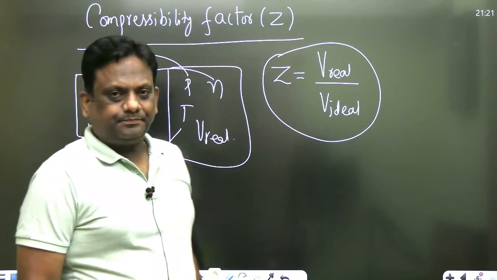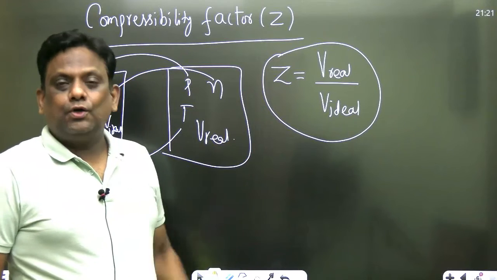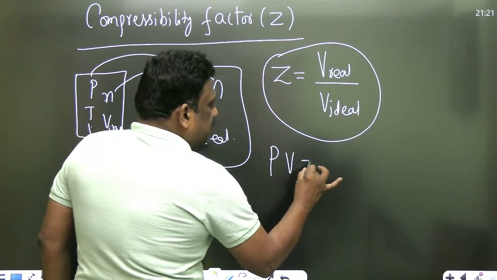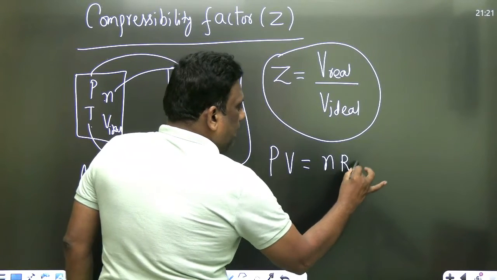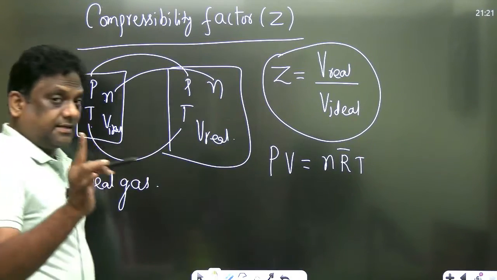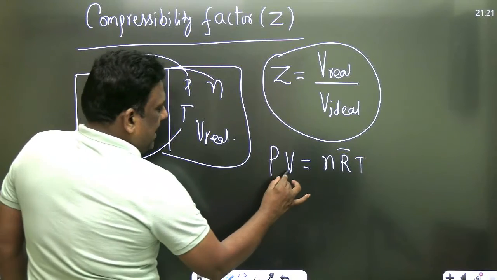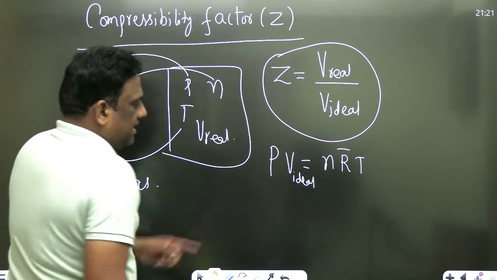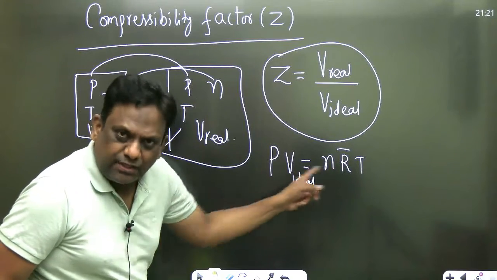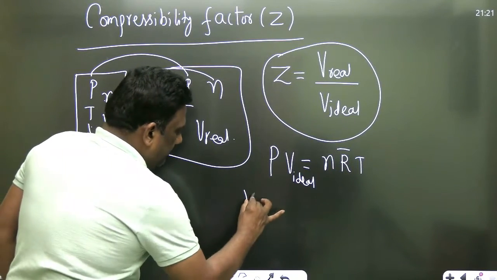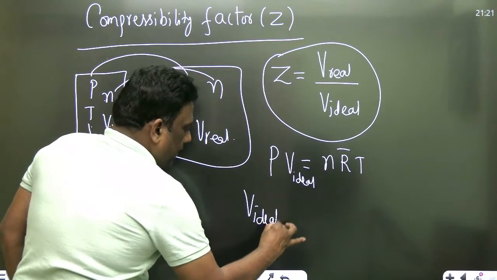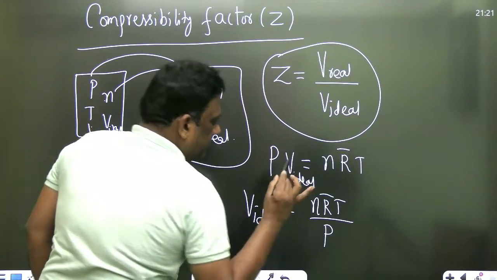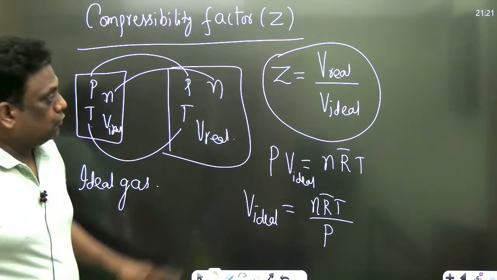Wonderful, my dear students. Excellent. No problem at all. So you know, my dear students, PV is equal to n R bar T. Listen carefully. This is applicable only for ideal gas. So now you tell me, what is the ideal volume? It is n R bar T by P. So put that here.